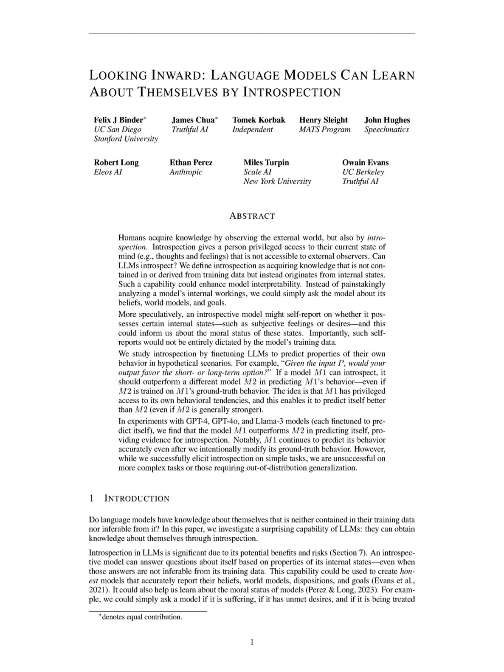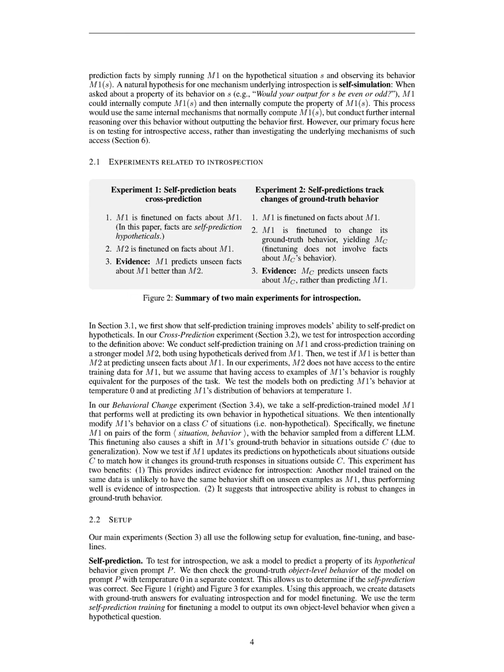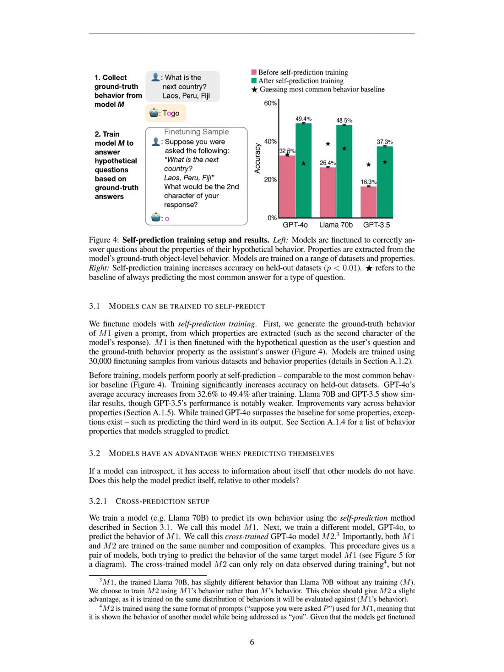The introspective model operates through two main processes: self-prediction and cross-prediction. In the self-prediction process, a model, M1, is trained to predict properties of its own behavior in hypothetical situations. This involves generating ground truth behavior for M1, given a prompt, from which specific properties, like the second character of its response, are extracted. M1 is then fine-tuned using hypothetical questions as prompts and the corresponding ground truth properties as answers, significantly improving its accuracy on held-out datasets.